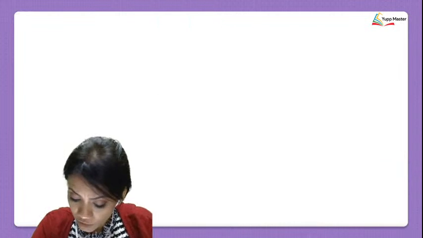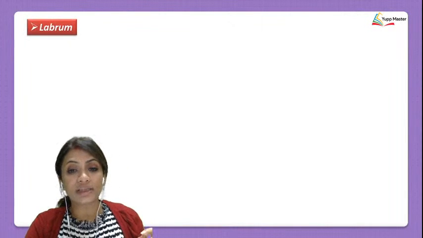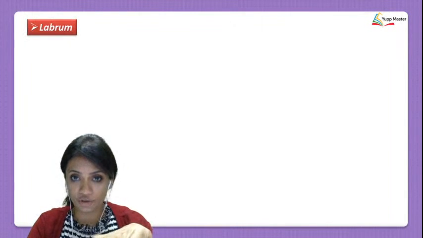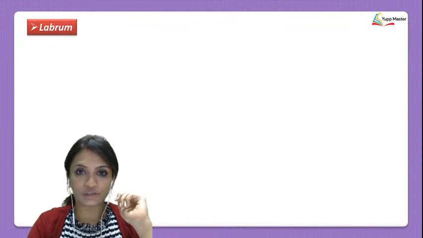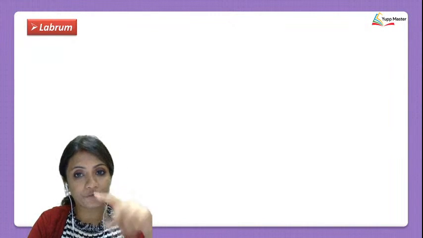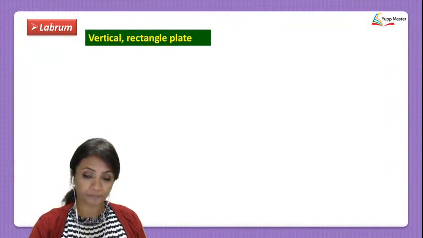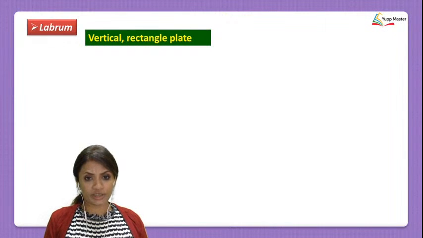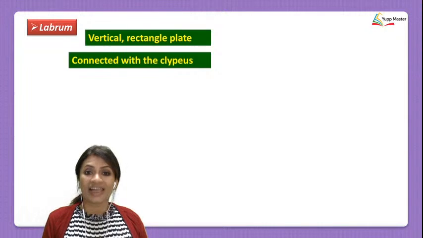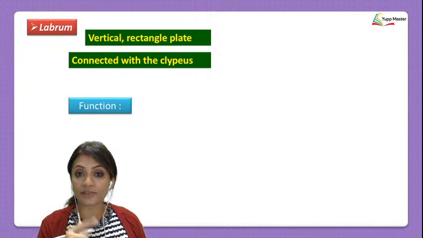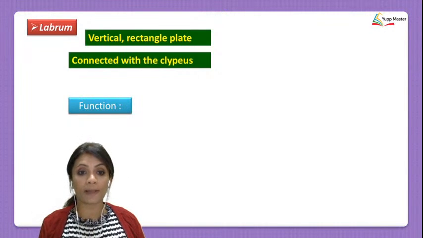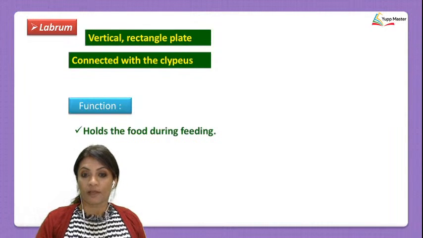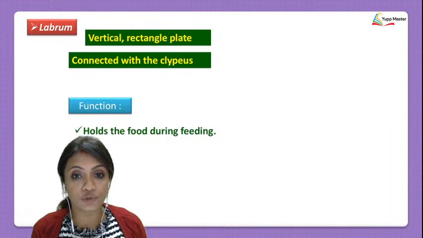Okay. So now coming to the different parts, their structures and their basic functions. We begin with the first part, which is the labrum. The labrum is the upper lip. It is a vertical rectangular plate. It's connected with the clypeus. Clypeus was one of those facial muscles. Its function is to hold the food during feeding.